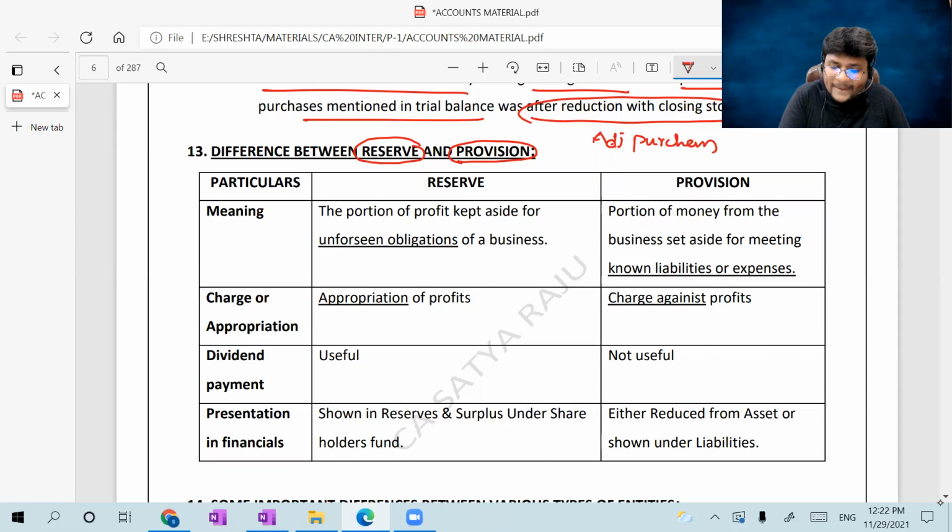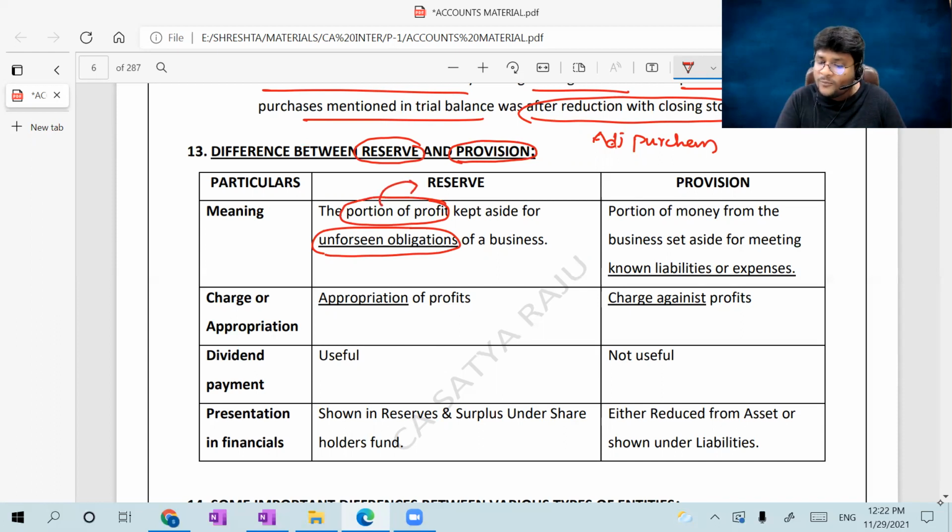The portion of the profit kept aside for unforeseen obligations. Unforeseen obligation means, sir, the future is uncertain. Nobody knows what will happen. In Corona time, nobody knew what would happen. If business was not there, then how can we give salaries to the people? How can we sustain in the future? That's why the future is uncertain. For certain future obligations, what are those obligations, sir? I don't know. Unforeseen obligations, those are unforeseen events. So a certain portion of the profit kept aside for unforeseen future obligations, that portion of the profit is treated as reserve.